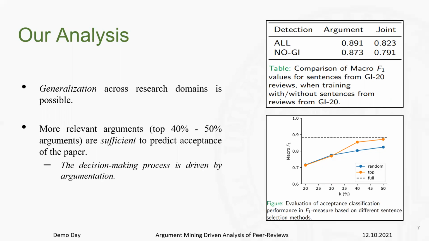Lastly, when we look into our peer reviews decision model, we can see that even when we use 40% or 50% of the arguments, we are still able to achieve near similar performance as the scenario where we use all the complete arguments.